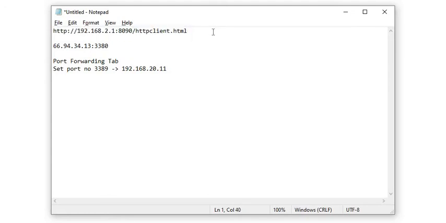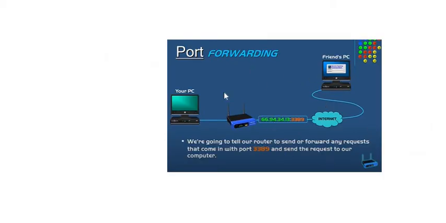You should forward this request to the server which is running your network login page, your network login mechanism, right? This is the kind of thing that is called port forwarding. That is called port forwarding, right?